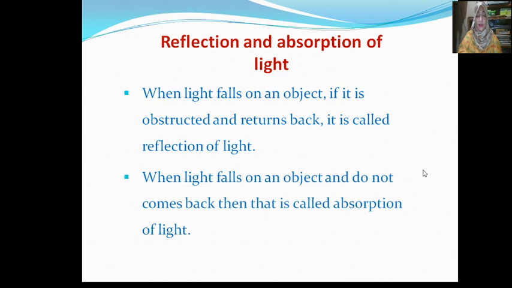Procedure. At first, hold the mirror vertically opposite to a white wall. Now, throw light on the mirror from the torchlight. The reflected light from the mirror will fall on the wall. Observe whether the light that falls on the wall is bright or faded.